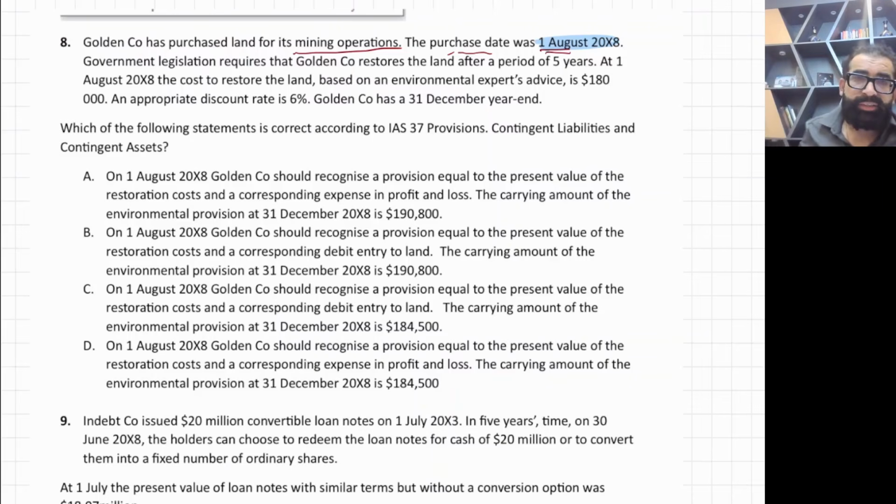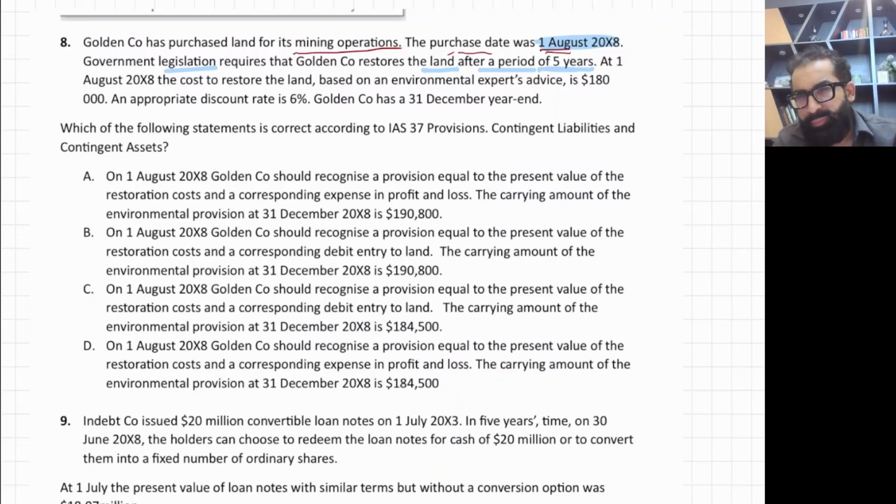Government legislation requires that Golden Company restores the land after a period of 5 years. So after 5 years you have to incur a compulsory disposal cost, and it is written legislation. That means this is a legal requirement.